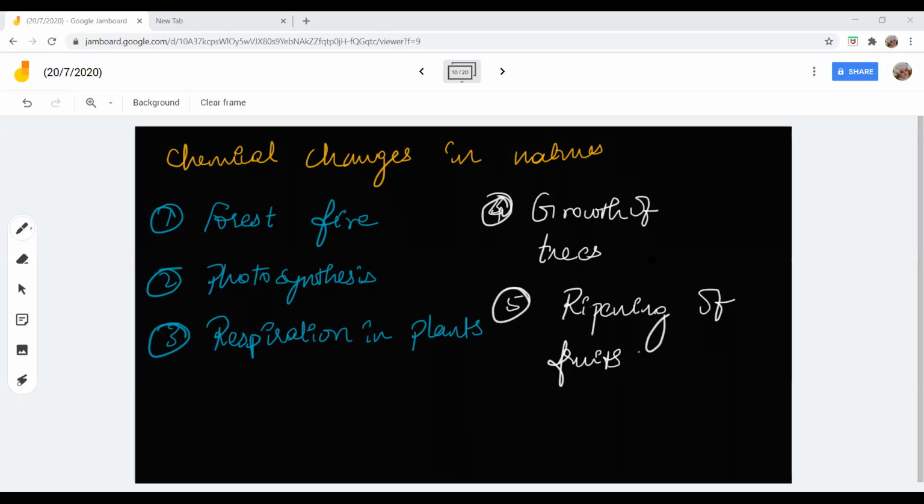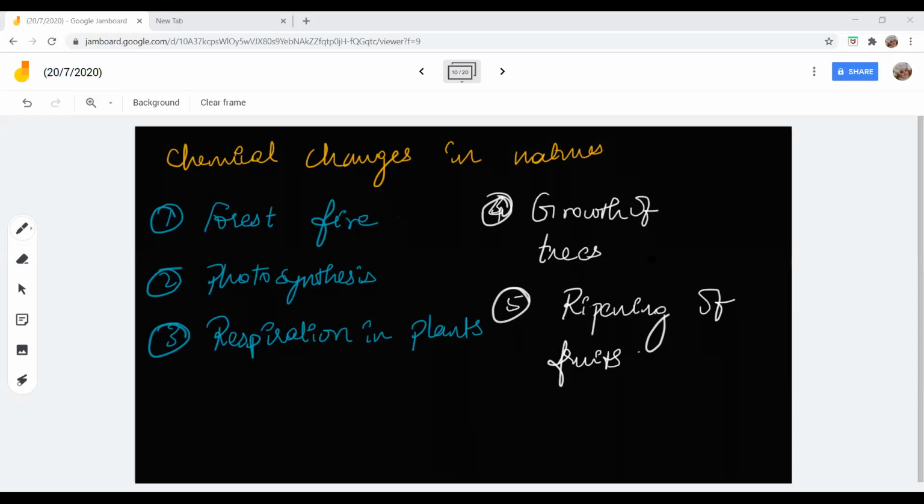The tree is affected, the soil is affected, the birds that feed on it, the insects, and the animals that feed on the fruits are affected. Everything is getting affected. Only one gets the profit from it, and that is the human being. Human beings' profit is always based on other living organisms' loss.